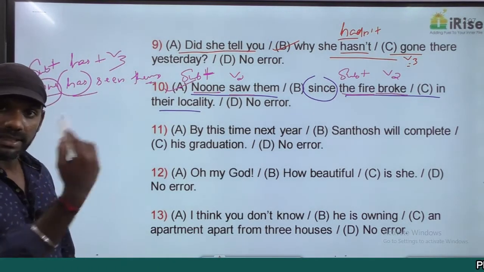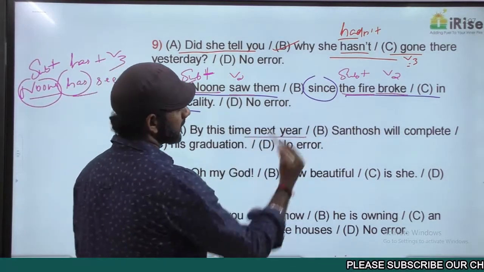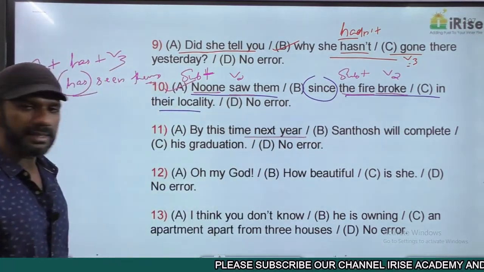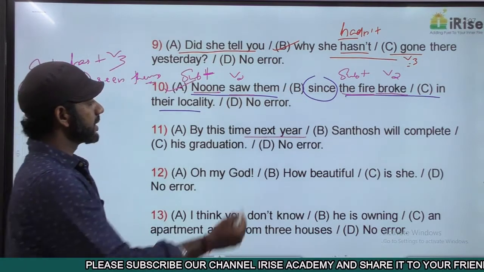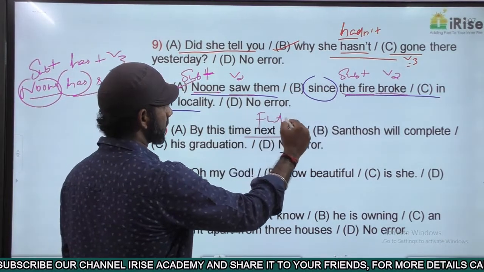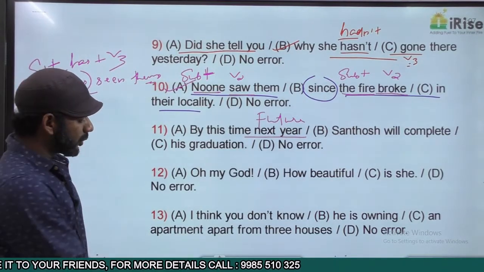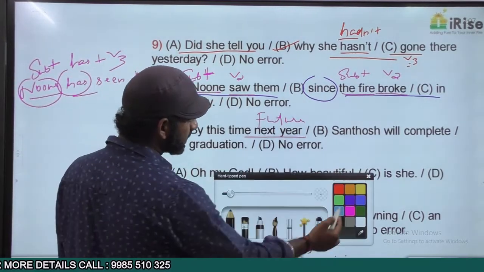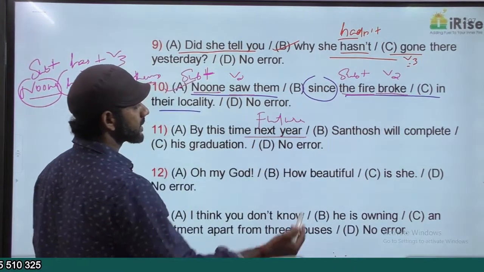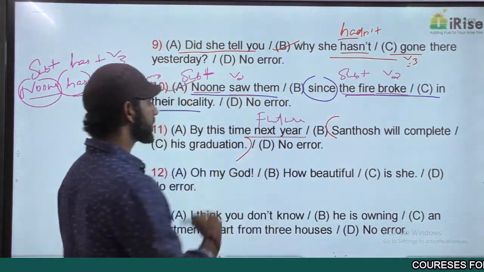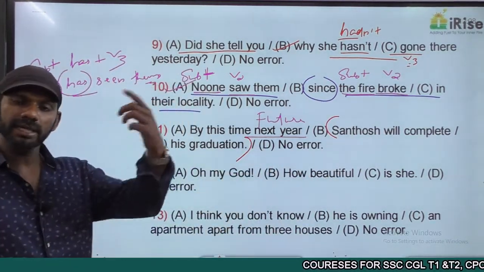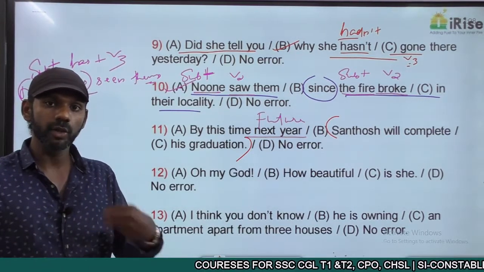By this time next year, Santosh will complete his graduation. Next year refers to future, so the sentence must be in the future tense, undoubtedly. We have only one idea in this sentence, that is Santosh will complete his graduation. "By this time next year" is not an idea, it is just denoting time.